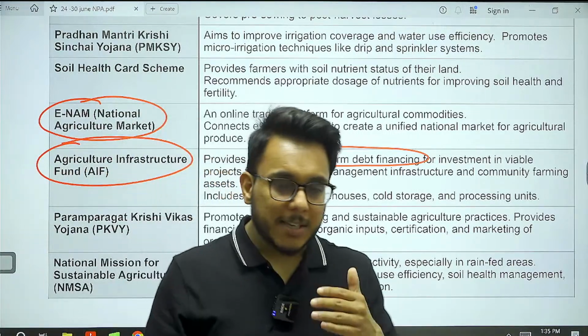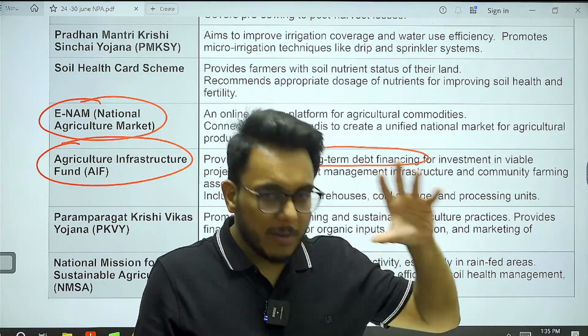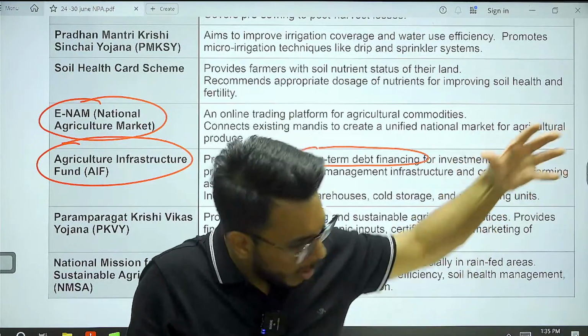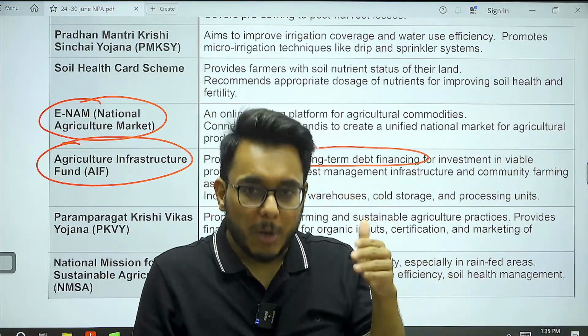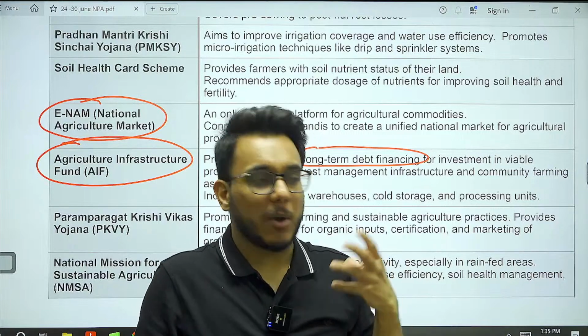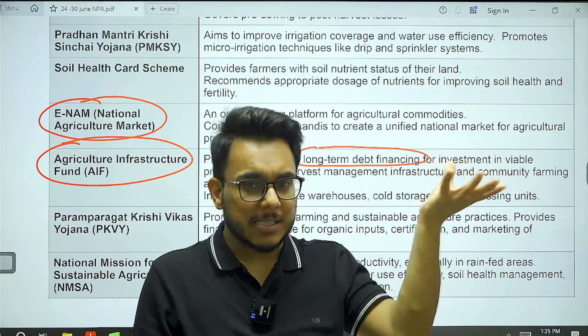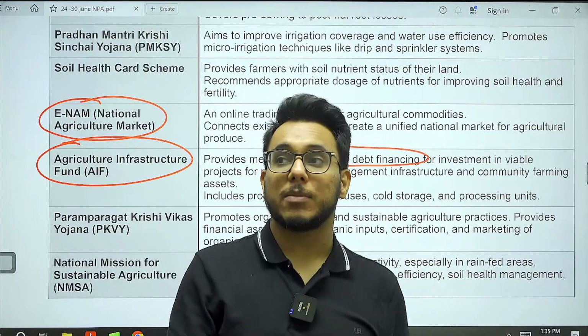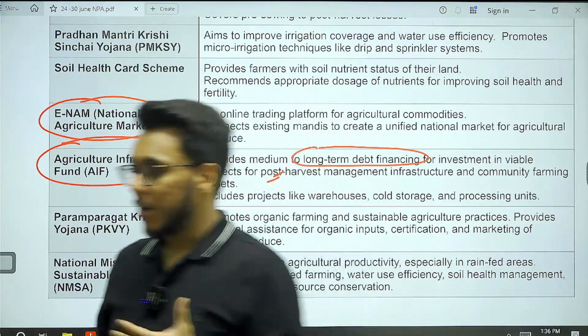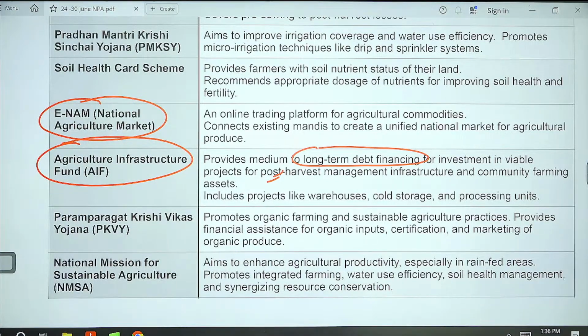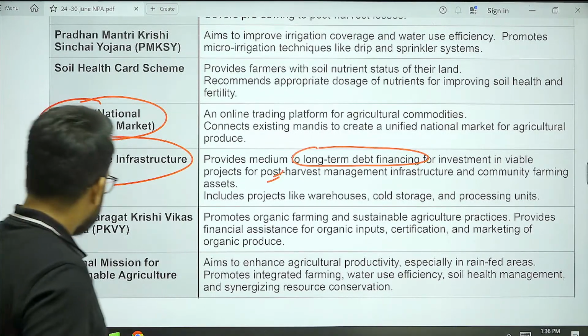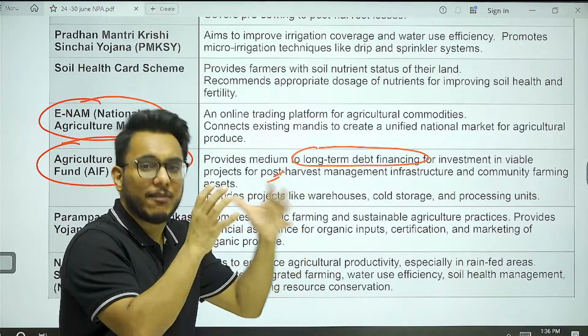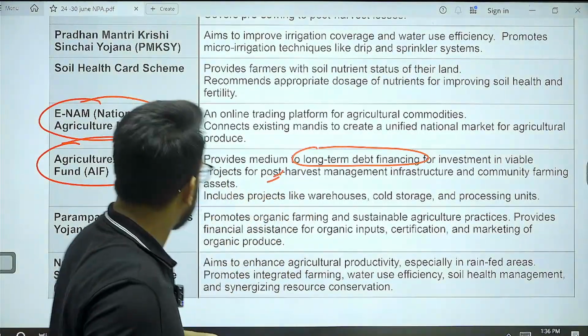Now you see, once a farmer has harvested the wheat, the farmer wants to sell that wheat and will go to the market, but all the farmers are coming to the market at the same time. Because of that, what will happen? You will not get a better price, because when supply is so much and demand is static, price will crash. So basically we need to develop the post-harvest infrastructure. Once the farmer has harvested the crop, there should be facilities, a place where he can store his crop. So the Agriculture Infrastructure Fund provides funding for developing warehouses, storage facilities, and post-harvest infrastructure.